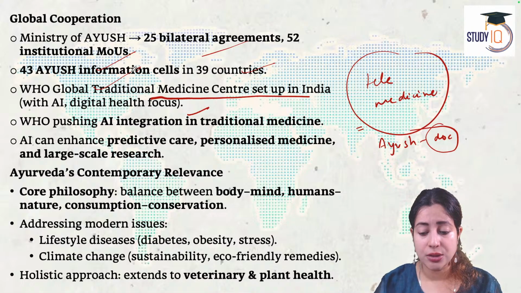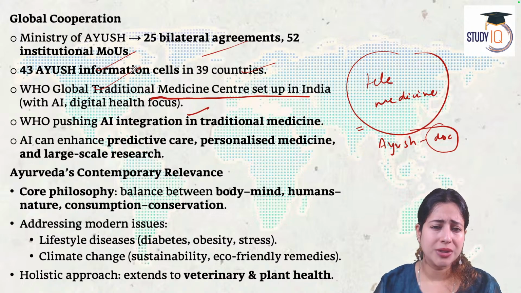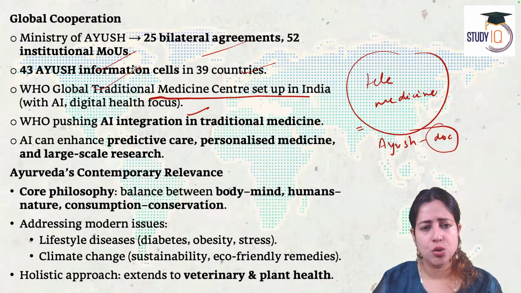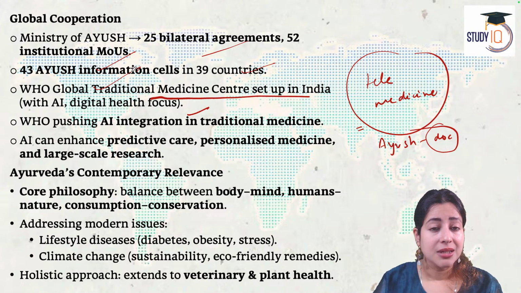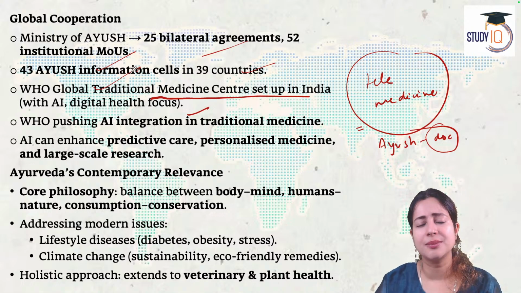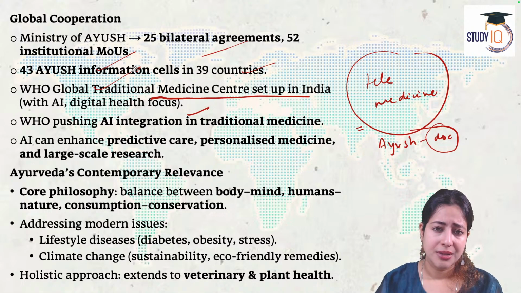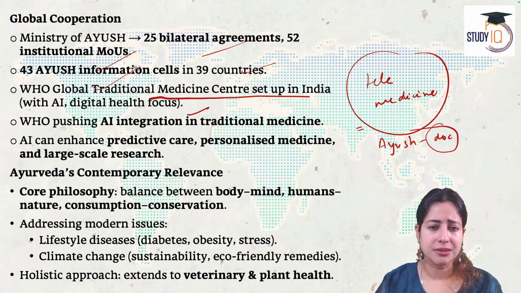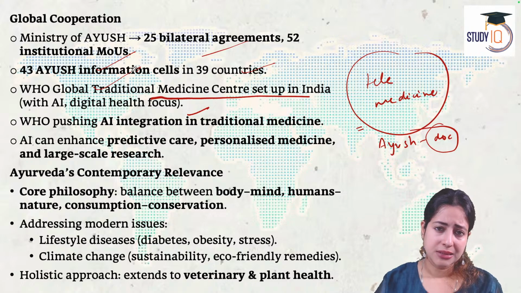Artificial intelligence can not only create more predictive tools for Ayurveda, it can also create highly customized medication. In allopathy, there is no concept of customized medicine. If I am having fever and body ache, I will take paracetamol or some other NSAID, any other painkiller, an antipyretic. That's a standard medicine I'm going to take. If I am experiencing an infection, I will have to take an antibiotic or an antifungal or whatever.